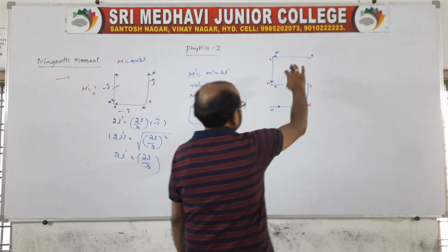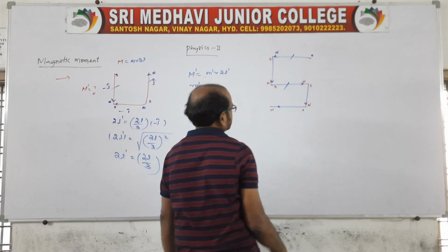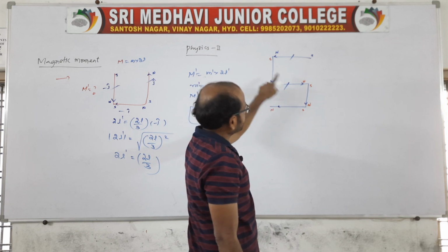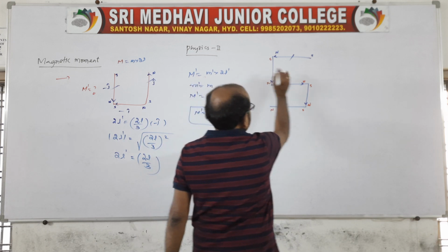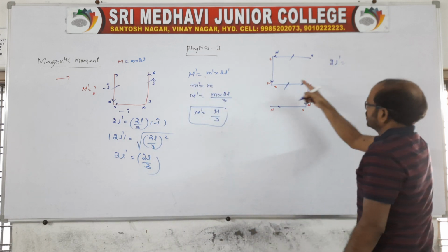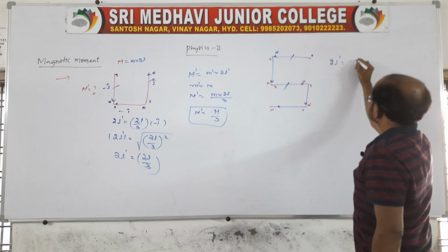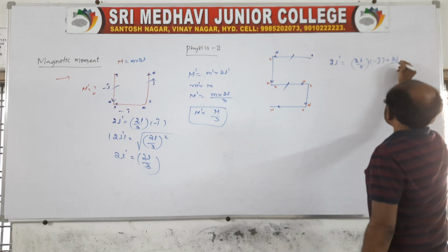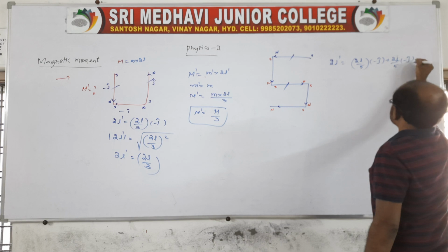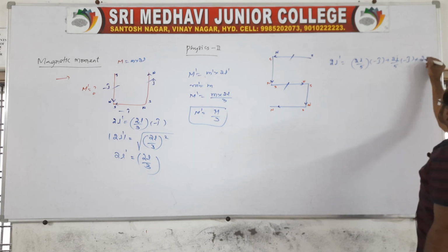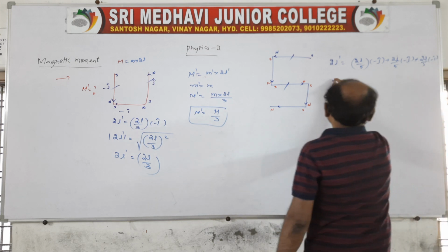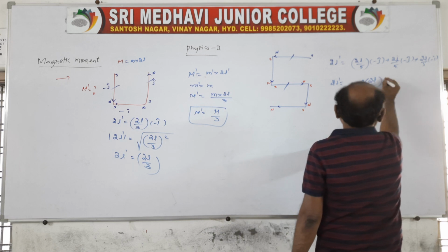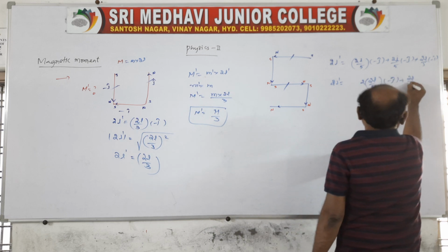Of course, look at which are in opposite directions and will cancel. These two are in opposite directions, so they cancel. But we have three left: this is one, this is one, this is one. So let us write the effective length 2L dash is equal to, these are in the same negative y direction, so 2L by 5 minus j cap plus 2L by 5 minus j cap, plus it is the negative x axis, so 2L by 5 minus i cap. Now you take the magnitude: this 2 becomes 2 into 2L by 5 minus j cap plus 2L by 5.